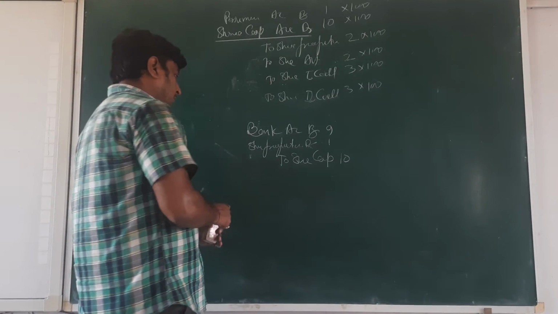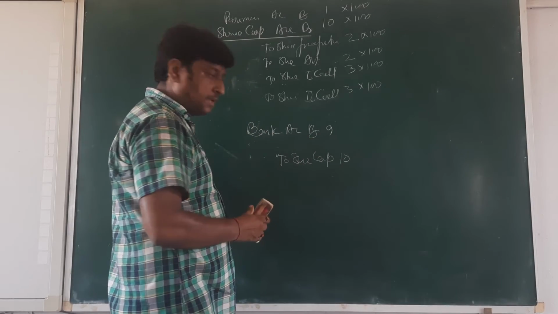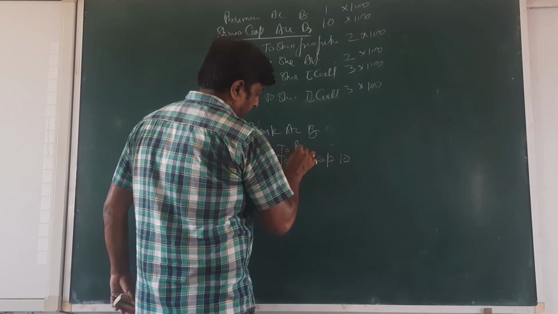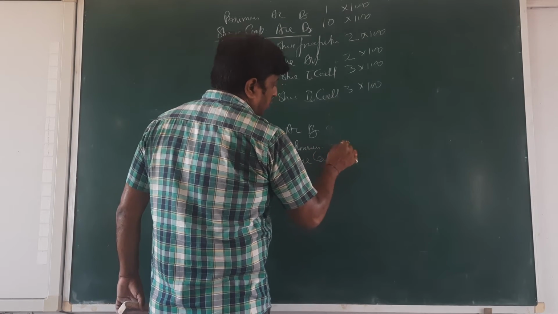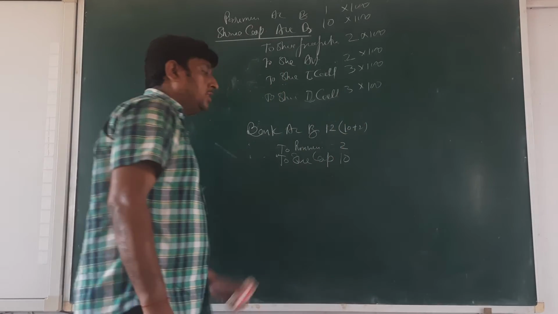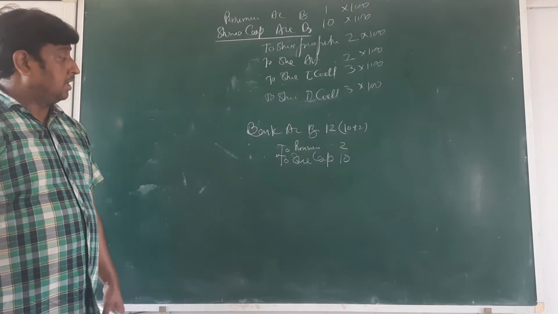Okay, beta. And if we issue at premium, then the premium is a credit. Maybe 2 rupees, here 12 rupees, it's 10 plus 2. In this way we are going to reissue the shares.